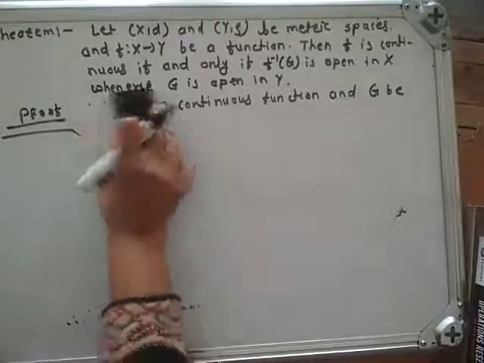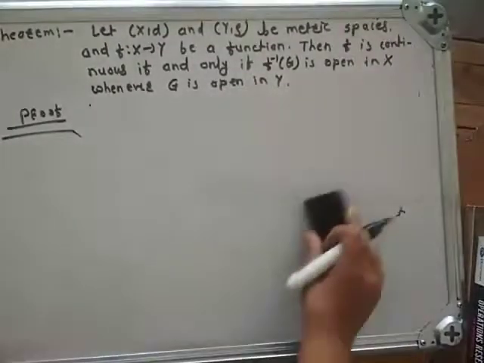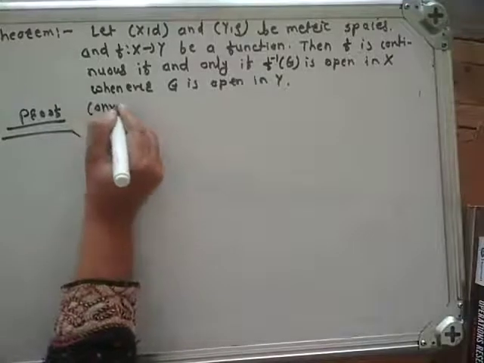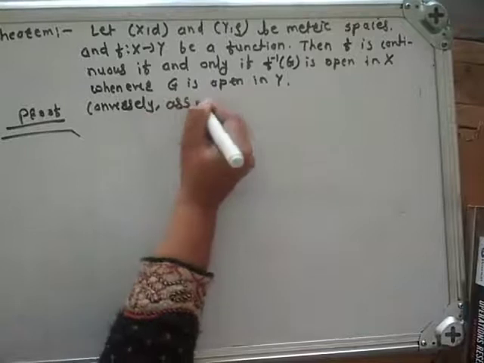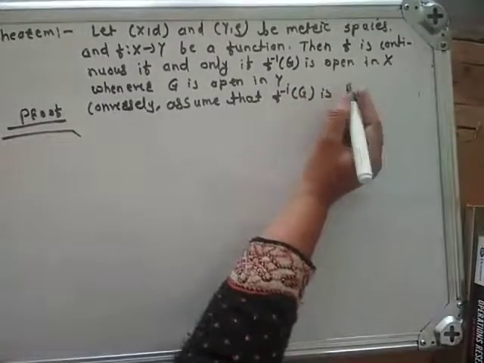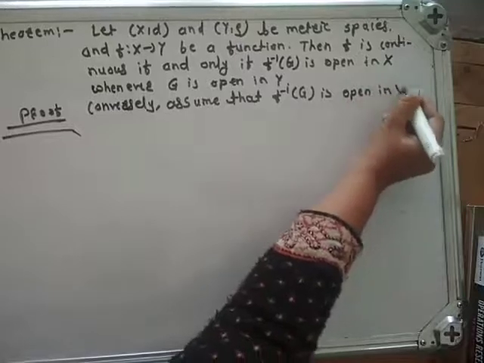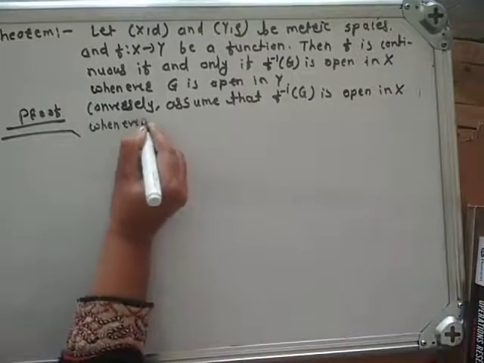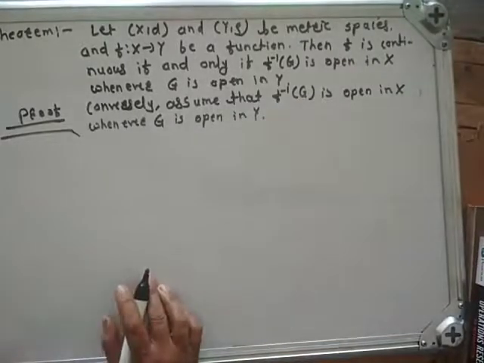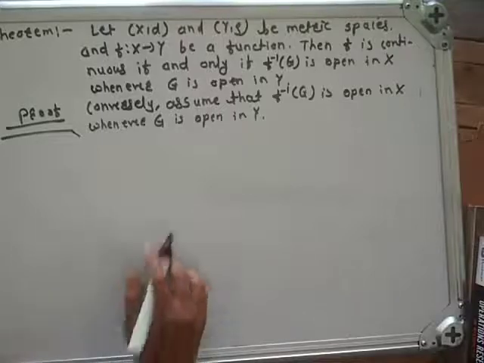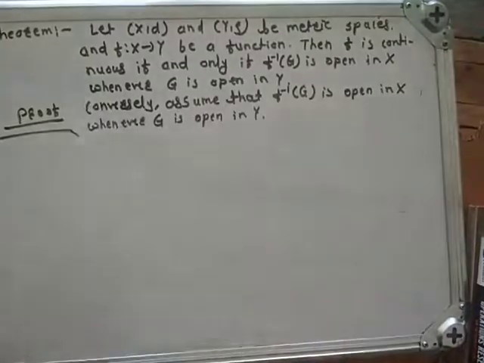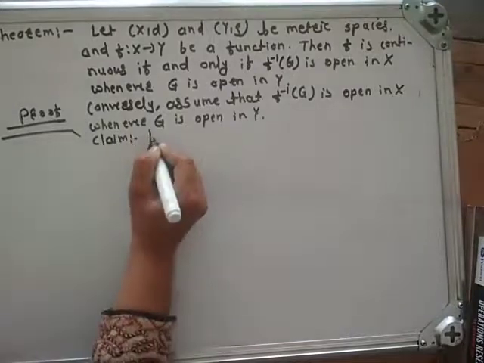In the converse part, we have to assume that f inverse of G is open in X whenever G is open in Y. And here our claim is that f is continuous.